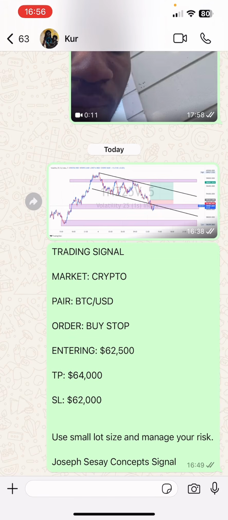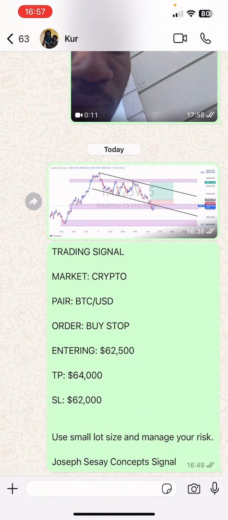The order type is buy stop. If you don't know what buy stop is, check my previous video, where I explain the types of orders in the forex market, so you can understand what we have: buy stop, sell stop, buy limit, sell limit, and market. We have the entry price, your take profits, which is TP, and your SL. And I said use small lot size and manage your risk. Joseph Say Concept signal. So this is basically what you are going to see. This is what I'm going to send.